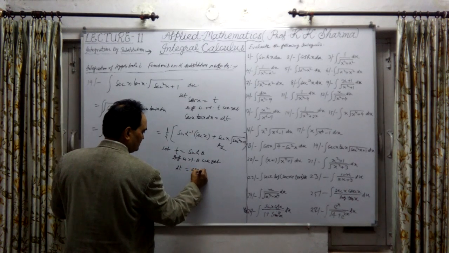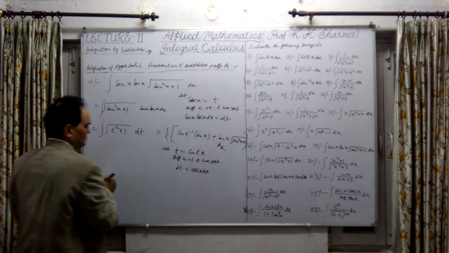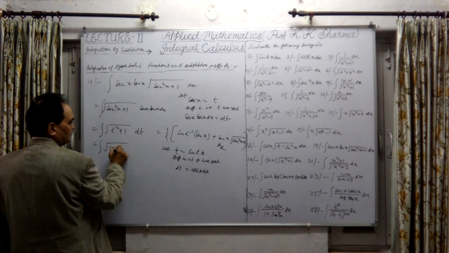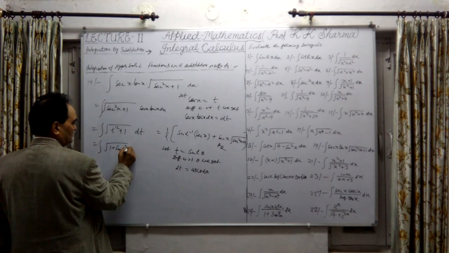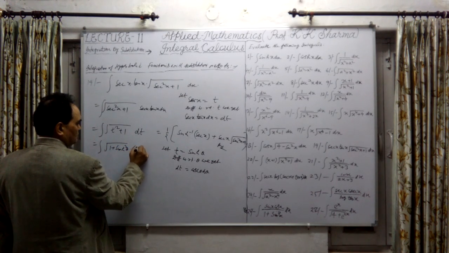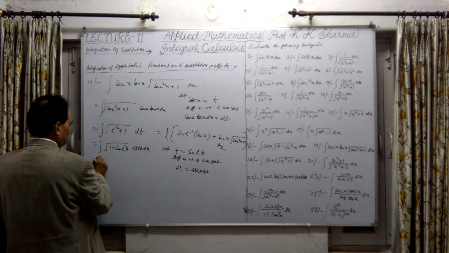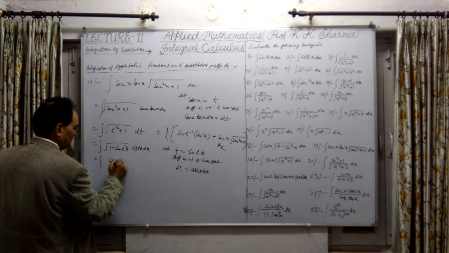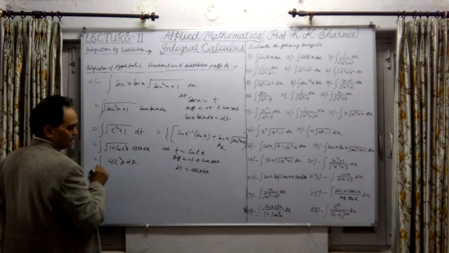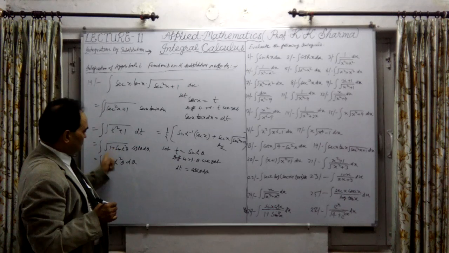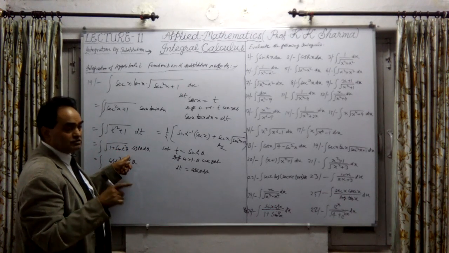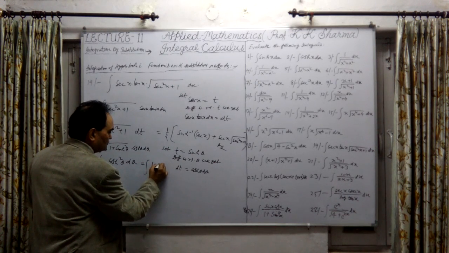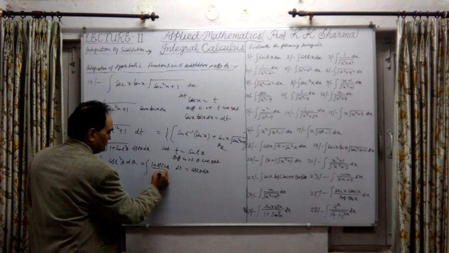This is cosh theta d theta. That we substitute here, it will be under root 1 plus sinh square theta into cosh theta d theta. It is nothing but cosh theta. That means cosh square theta d theta, because from this square root we will get cosh theta. Now cosh square theta can be substituted as (1 plus cosh 2 theta) upon 2.